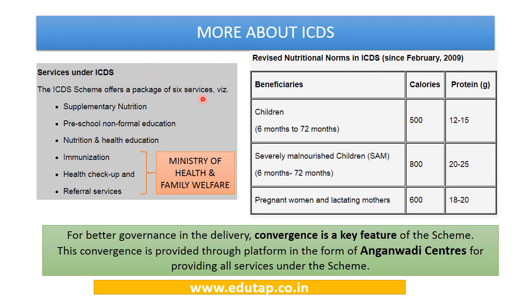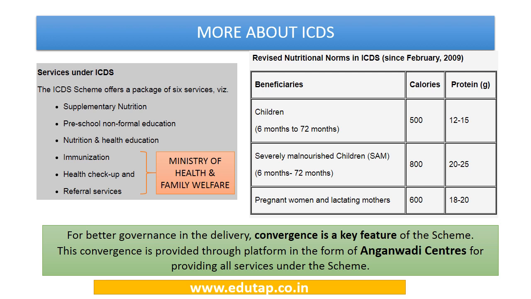The scheme offers a package of 6 services, that is supplementary nutrition, preschool non-formal education, nutrition and health education, immunization, health checkup and referral services. The last 3 services are more related to the health sector, and hence these are coordinated with the Ministry of Health and Family Welfare. The nutritional norms in ICDS are as follows: for beneficiaries, children, severely malnourished children, and pregnant women and lactating mothers. So we can see there are different calories and protein requirements which are being specified under this scheme.